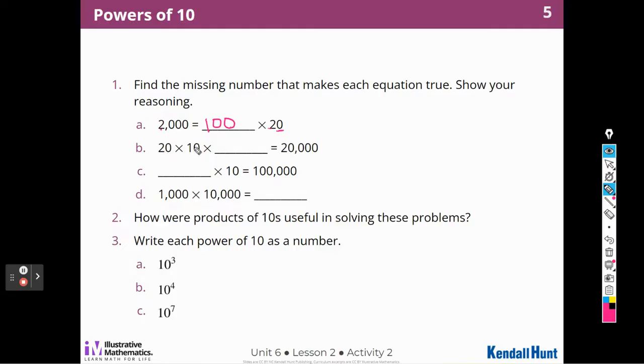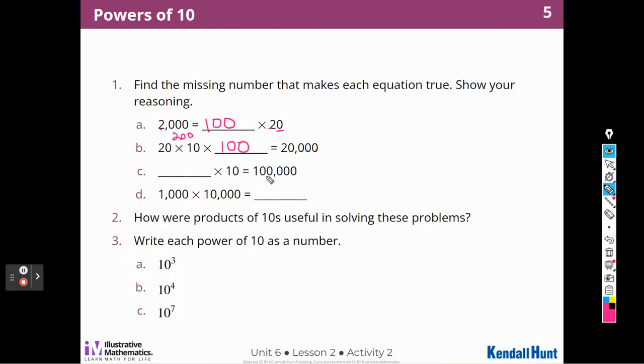Okay, here's one. 20 times 10, I know that's going to be 2 with 2 zeros, times what will give me 20,000? Well, I need 4 zeros. 1, 2, 3, 4 zeros. So I'm going to have to multiply this times something that will give me 2 more zeros. So I'm going to multiply it times 100.